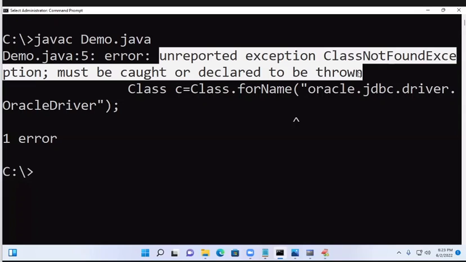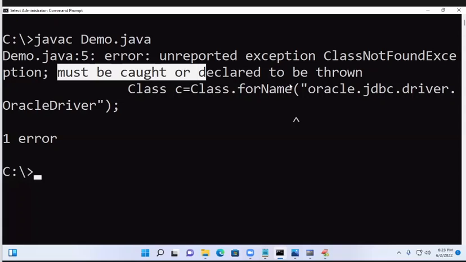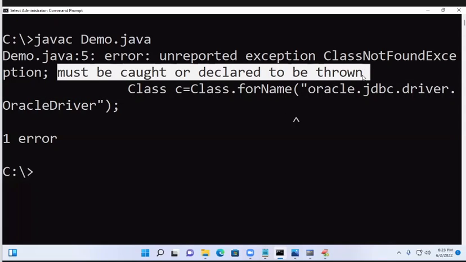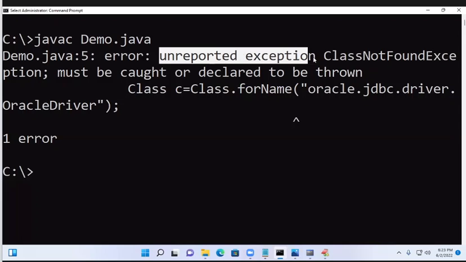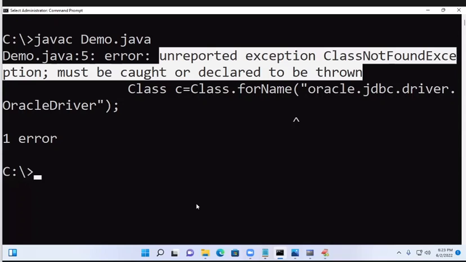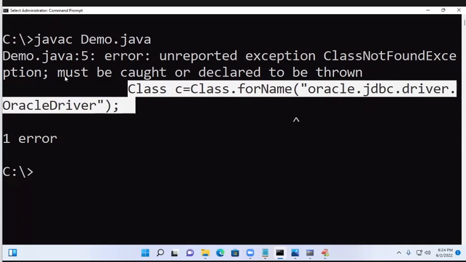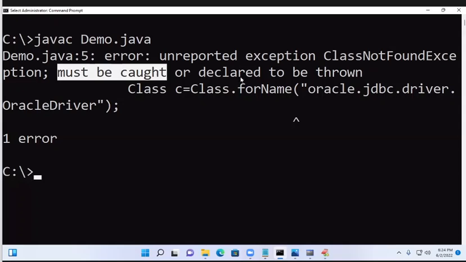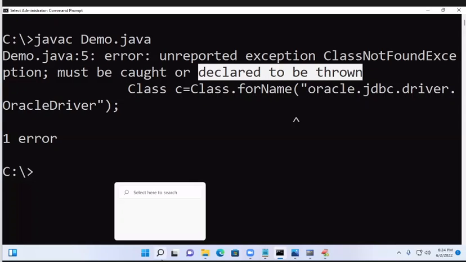Now, how many ways to handle? 2 ways. What are those? Try and catch blocks, and throws. Here the message is also coming: must be caught or declared to be thrown. Either write a try catch block or write throws. Any one we have to write. The system itself is saying: unreported exception, ClassNotFoundException must be caught or declared to be thrown. So this line must be in a try catch block or be declared to be thrown.